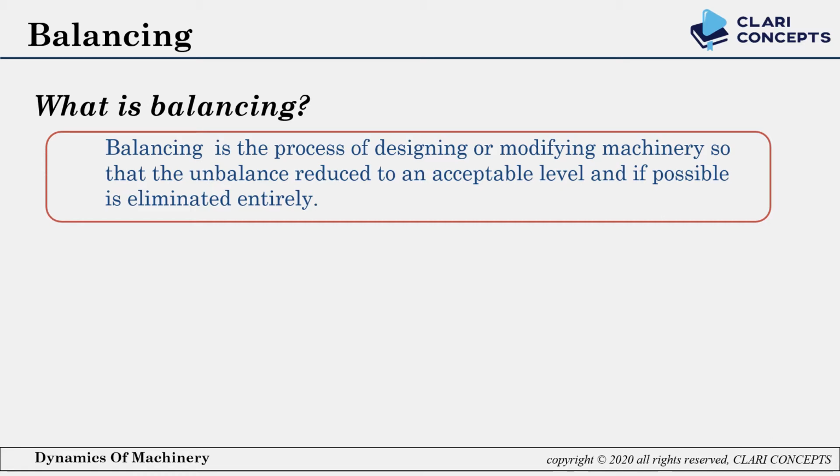But if by any cause an unbalanced force is created, then we have to correct the mass arrangement and balance the unbalanced force. For managing unbalancing force, we have to use balancing. We can do balancing by modifying machinery. We have to try our best to reduce unbalance to a level where the machine works perfectly without any extra noise or jerk.